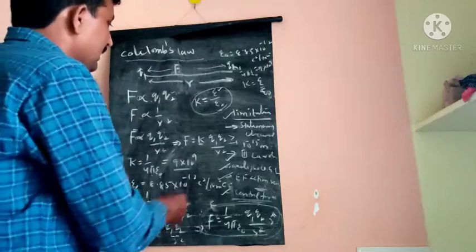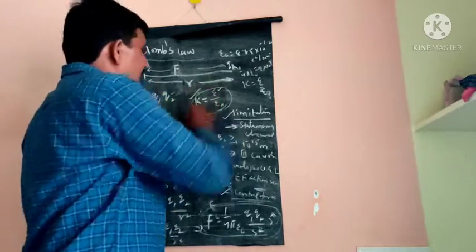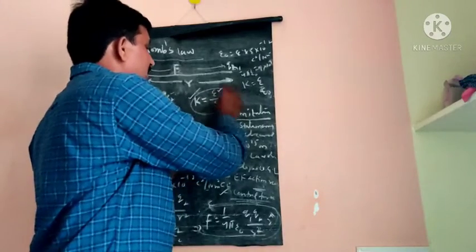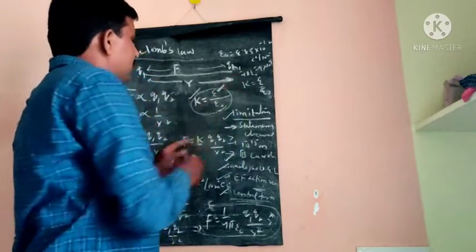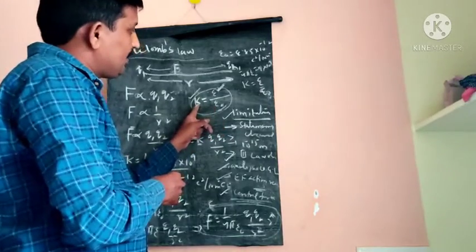Okay. So here K is called the dielectric constant. It is the ratio of the permittivity of the medium and the permittivity of vacuum. So that is called K.